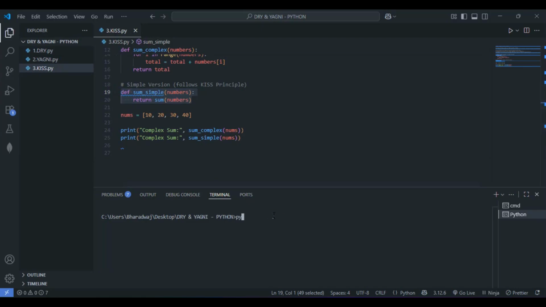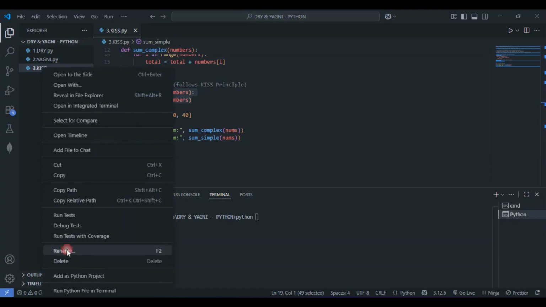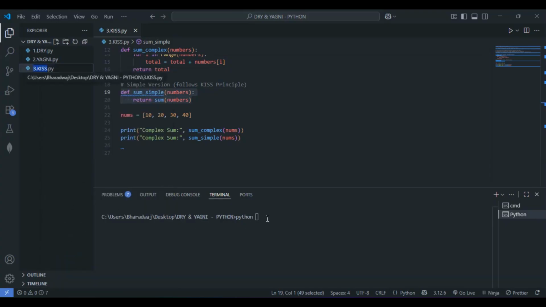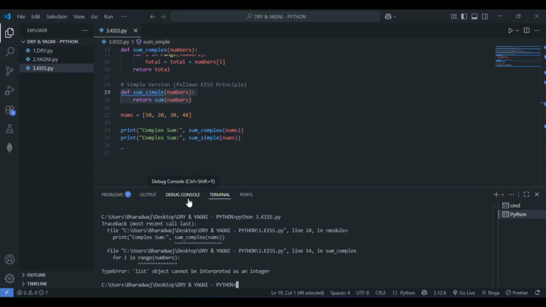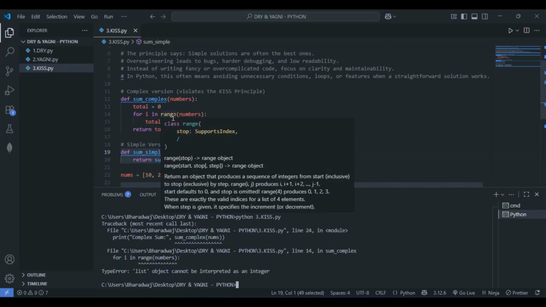So let's try to run the code here. Let me go with Python. Let me right click here. Let me copy this one. Sorry, did I miss anything? No, right? So dot py, right? So we are getting the error. Why? What is the error? List object cannot be interpreted as an integer. Line number 14. Just give me a second here. 14, right here. This is fine.